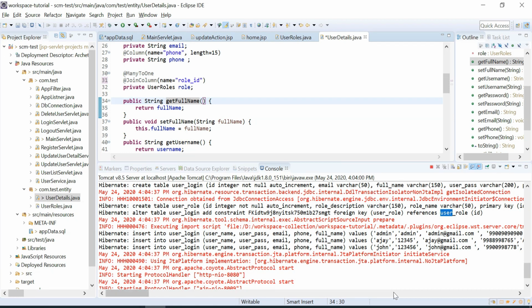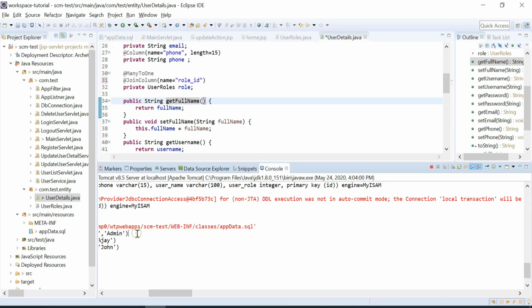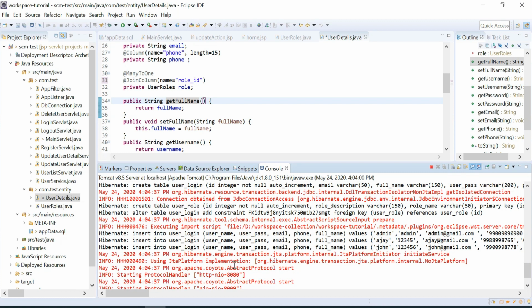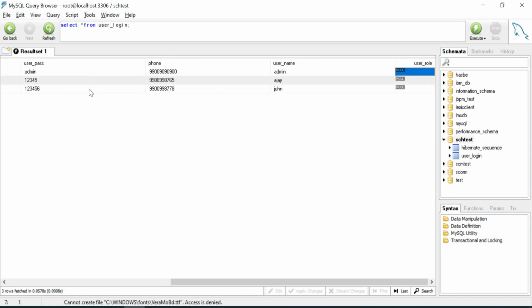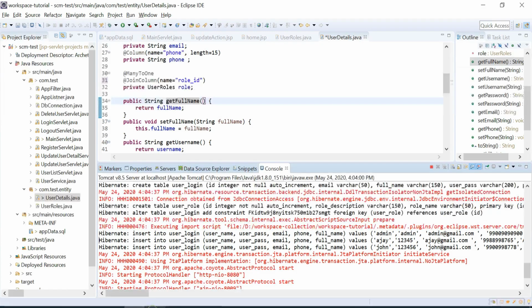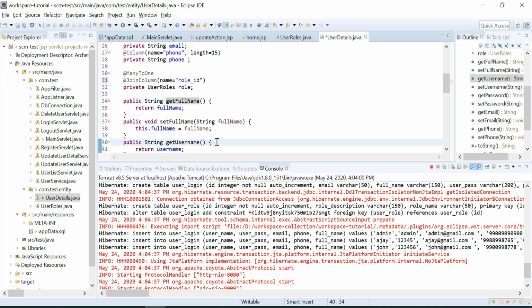Then it has inserted our three records. Then we can go and see the DB table. Before, we were having only 5 columns. Now the role column is also appended. So now we need to create the roles also.